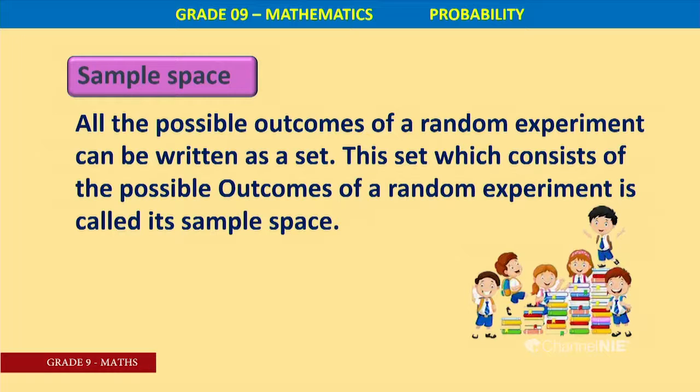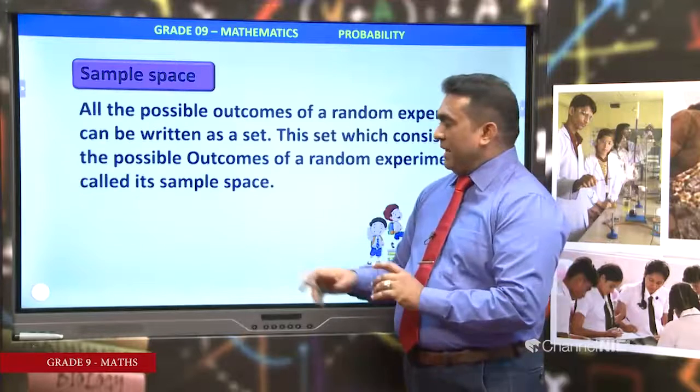Here you can list the possible outcomes of a random experiment as a set. Possible outcomes means total outcomes of the experiment. This set, which consists of the possible outcomes of a random experiment, is called its sample space. Right.